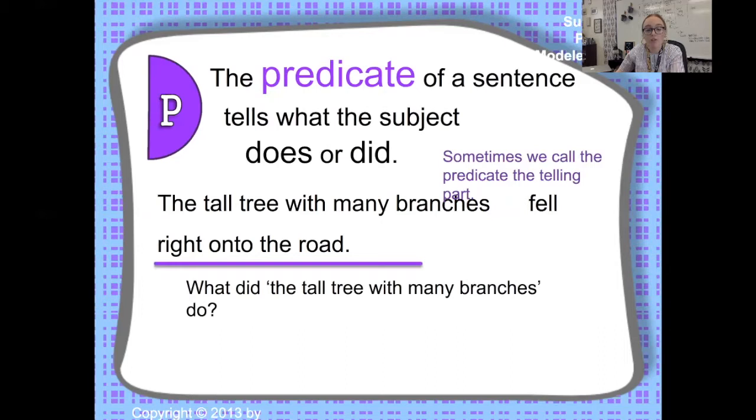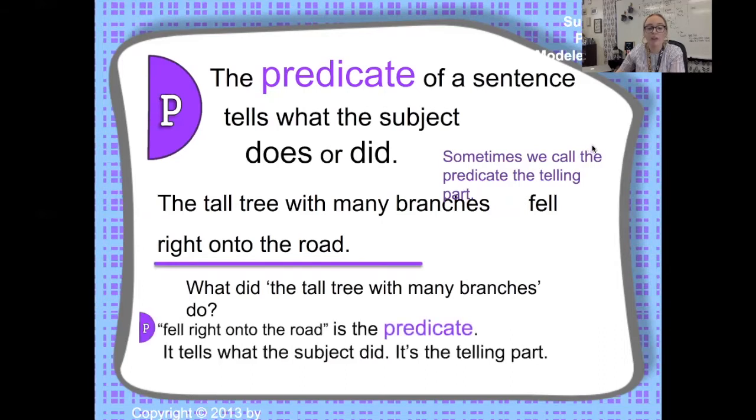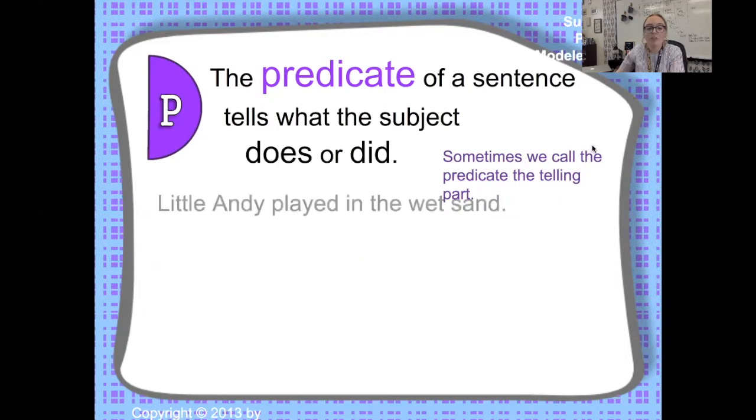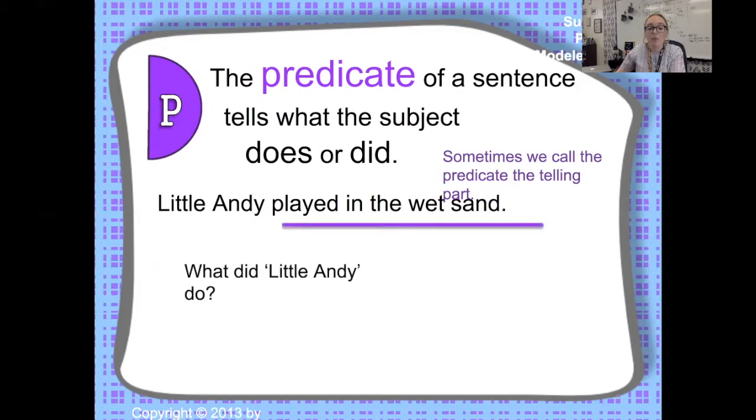It fell right onto the road. Okay, it's the predicate. Let's do another example. Little Andy played in the wet sand. Well, we know the subject is little Andy, but what did little Andy do or did? He played in the wet sand. That is the predicate, what the subject does or did.